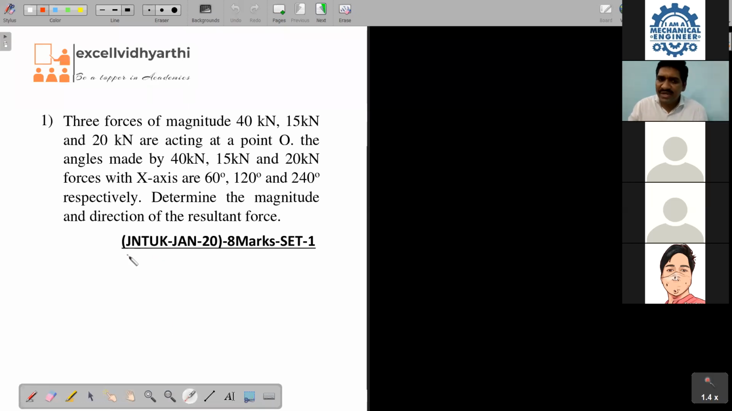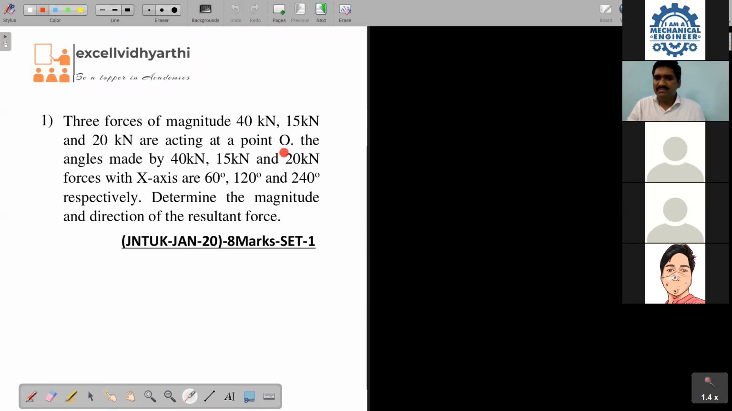This question is given for JNTU Kakinada for 8 marks. Set number 1, January 2020. Last year's question. Three forces of magnitude 40, 50, and 20 are acting at the same point O.